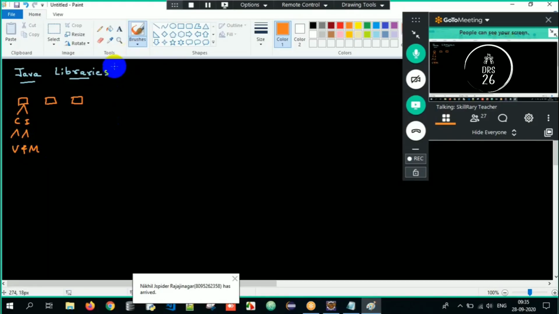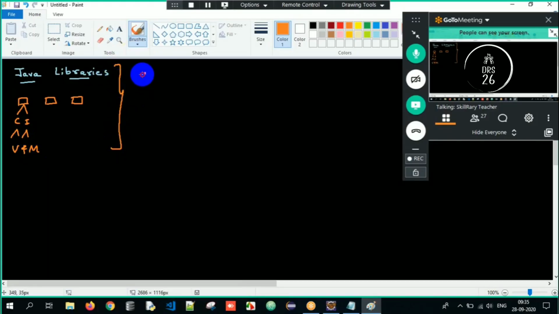Clear? All those Java libraries are present in a zip file called src.zip, or in a jar file called rt.jar. SRC stands for source and RT stands for runtime. A few important predefined packages are java.lang, java.util, java.io, java.awt, java.applet, java.net, SQL, and so on. We have many packages, but we are supposed to remember a few important ones.